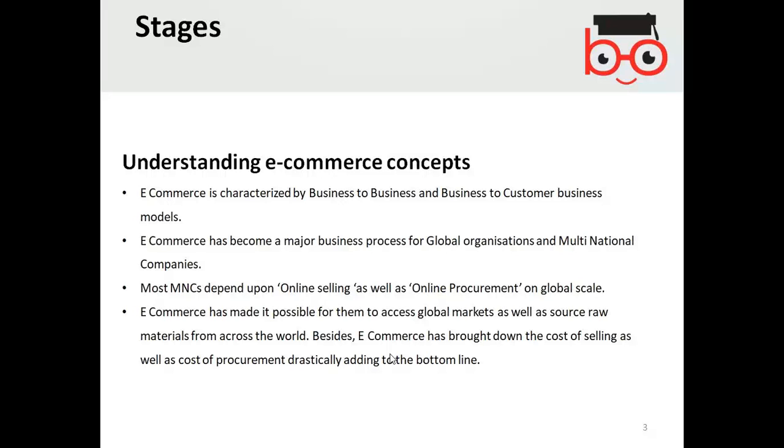So price comparison has made it possible. You can look at eBay, Amazon, or any of the online shopping websites. They give you a price comparison in ascending or descending order. So it is the advantage that e-commerce has made it possible, that cost has become the lowest possible.